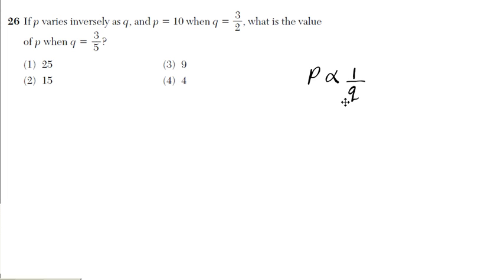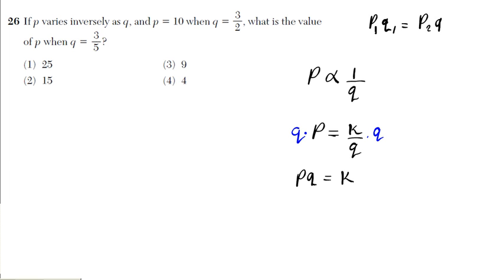So that basically means that in order for there to be an equation, there has to be a constant introduced. So that means p equals some constant k over q. Alright? So I can simplify the equation and multiply both sides by q. So I have pq equals k. So basically this inverse variation tells me that p times q is always equal to a constant regardless. Alright? So basically p1 q1 is going to be equal to p2 q2. It goes on and on.